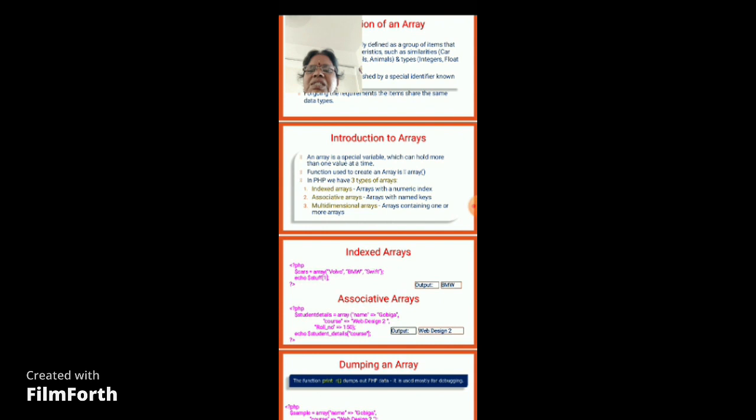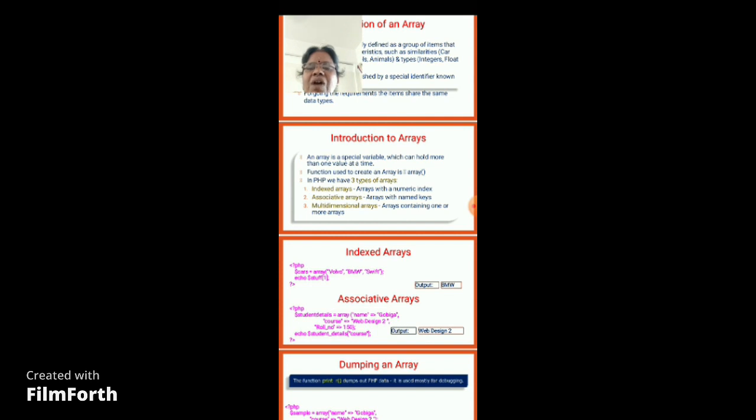See the first example. $cars is a variable which is equal to array of Volvo, BMW, and a third car. Array is a function which can hold three values at a time for a single variable called $cars.